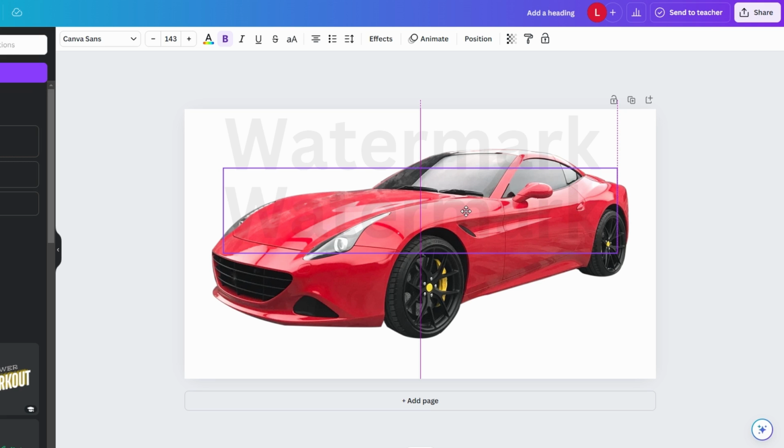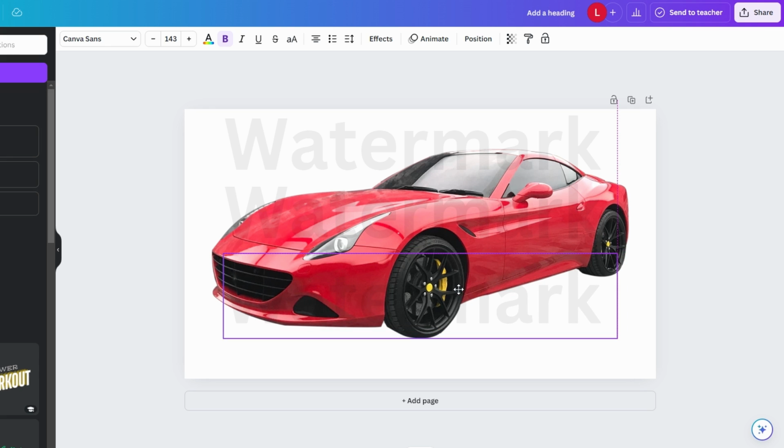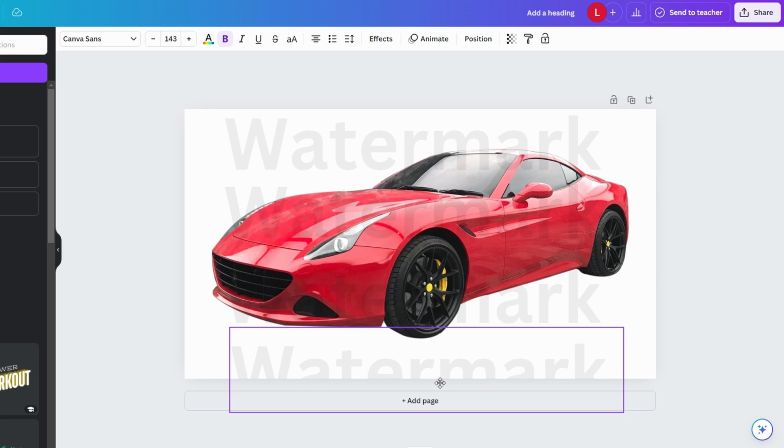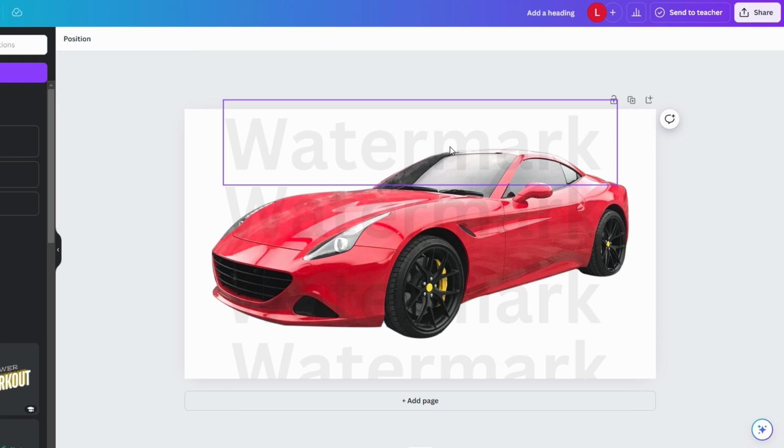For a subtler look, place them in the corners or edges of your content. You can make the watermark smaller or less prominent by adjusting its size and transparency further. Test different placements to find the right balance. You don't want it to overpower your design, but still want it noticeable enough to deter unauthorized use.